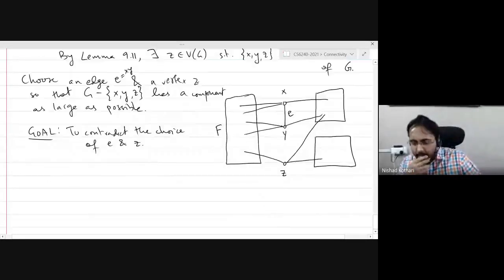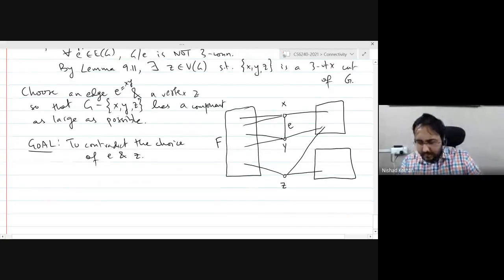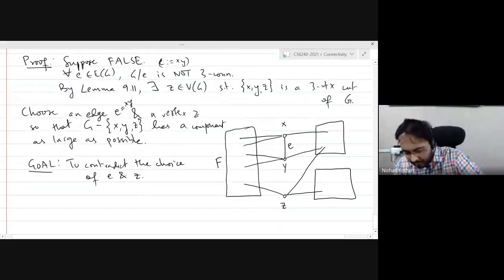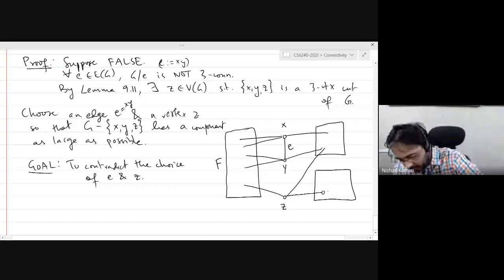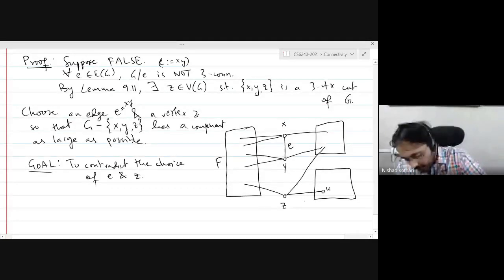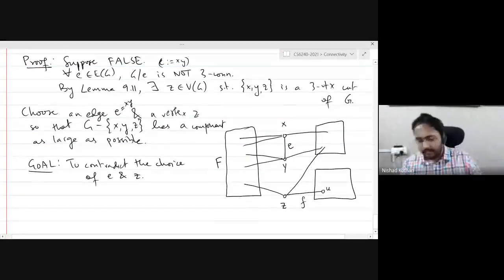How are you going to do that? Here is the plan. We are going to take a neighbor of Z in some component that is not F, let's say U, and we are going to take this as our edge F. So F is going to be the edge that we use to contradict the choice of E, and we need to also identify the vertex corresponding to that.